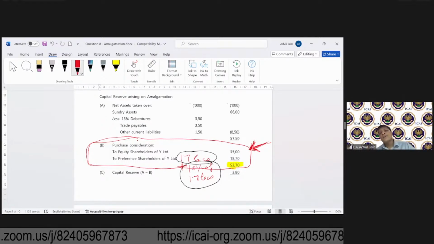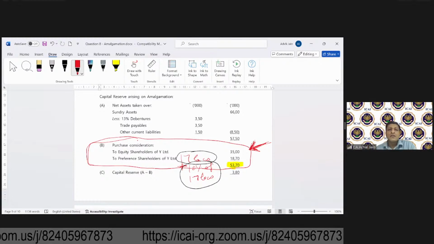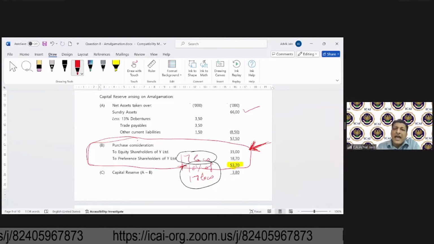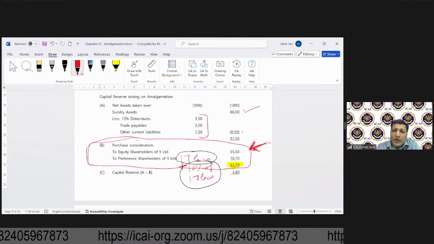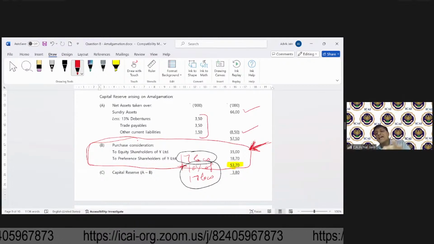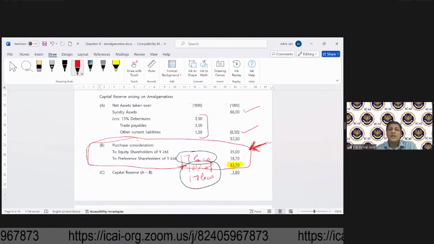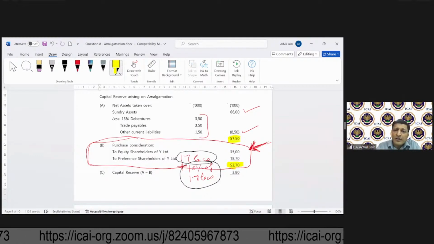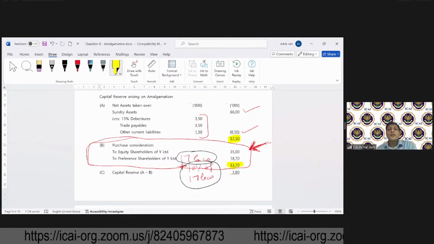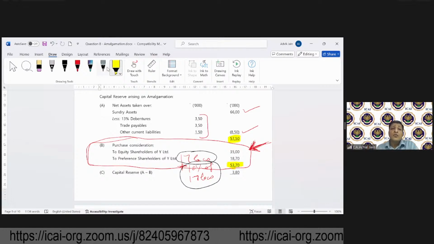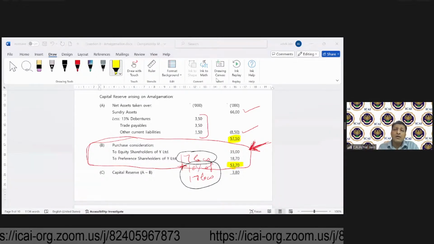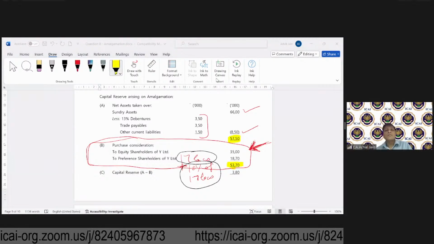So we have already looked at these accounting entries. Sundry assets were taken over at 66 lakhs. Liabilities were taken over at 8.5 lakhs. So the net amount of assets taken over is what? 57.50 lakh. Now I think we will have this situation wherein we will either get goodwill or capital reserve.